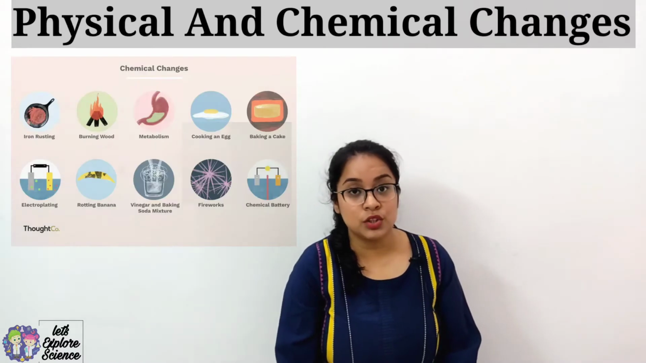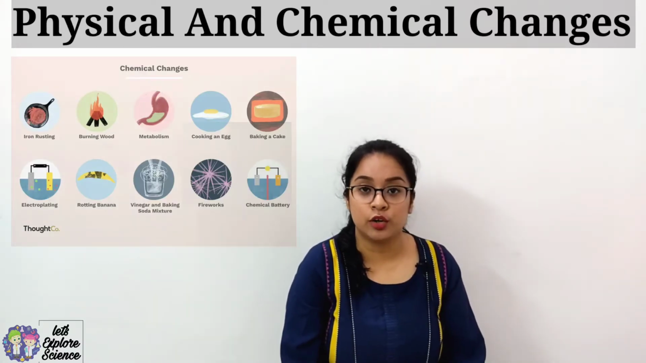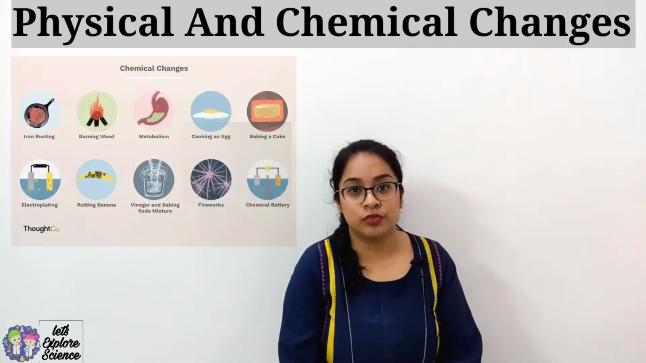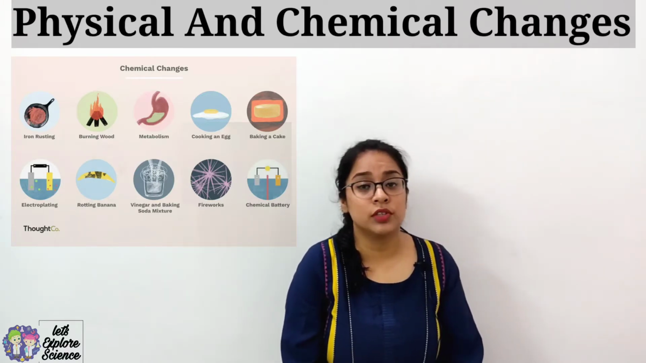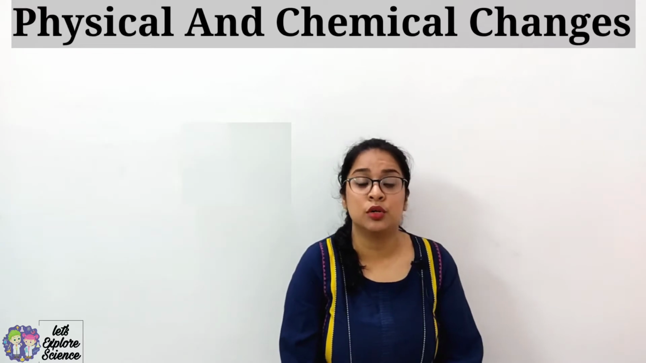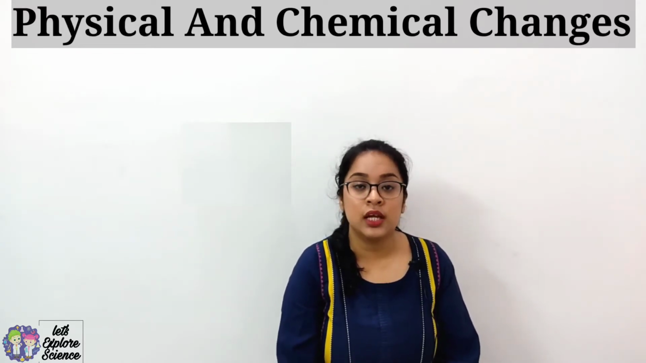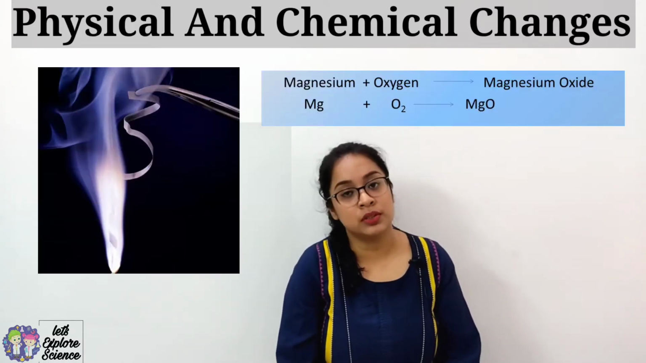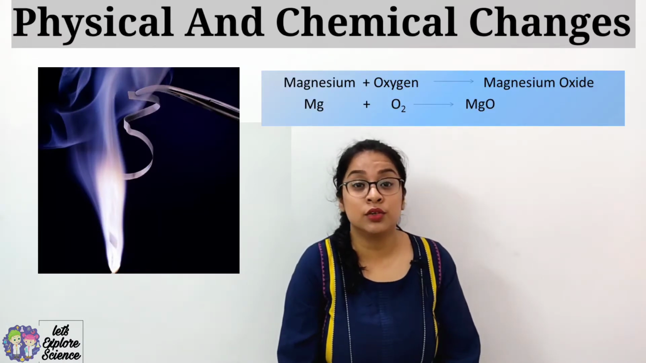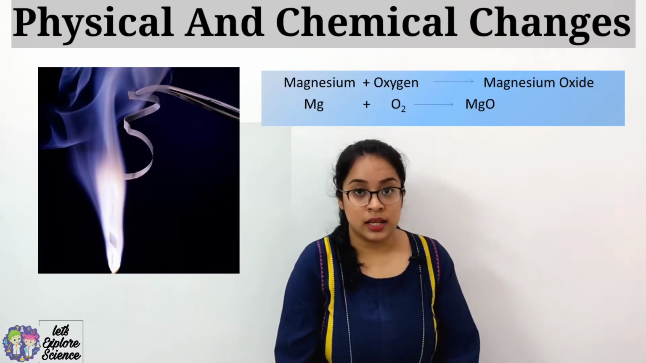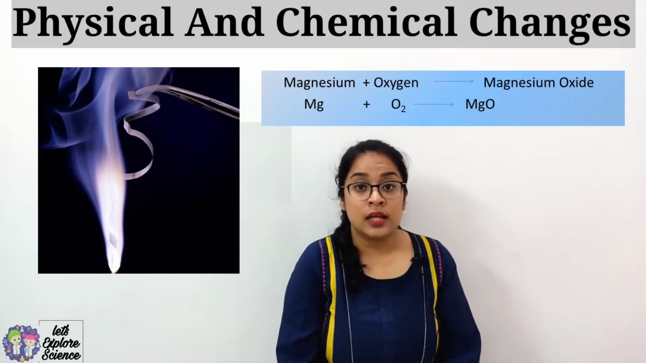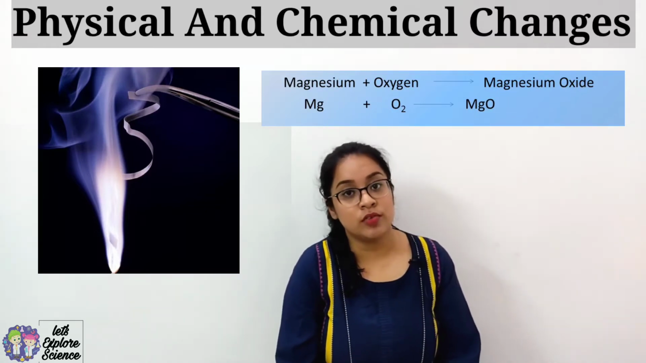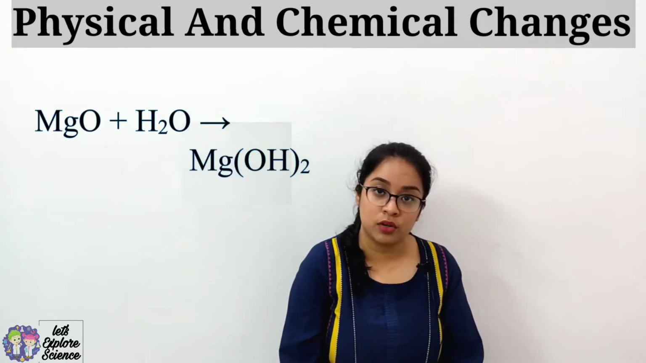In case of chemical change, the examples are spoiling of milk, cooking of food, rusting of iron, and we have discussed some of the chemical changes such as burning of magnesium ribbon. When magnesium ribbon is burned, a white dazzling light is emitted and we get ash, that is magnesium oxide. Magnesium oxide, when dissolved in water, gives magnesium hydroxide.